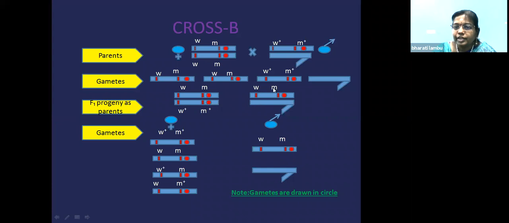And what is the character of male? Because it is having Y chromosome, no? So we'll have the male. So what is the character of male here? It is a white-eyed color with the miniature wings.